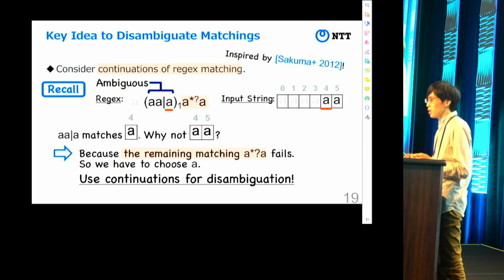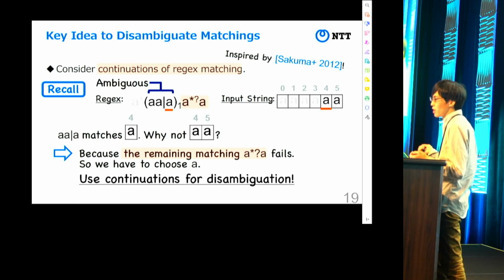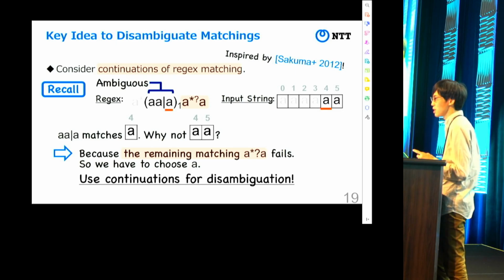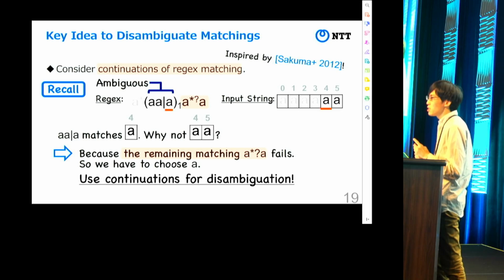That's because if we choose AA, then the remaining matching fails. The remaining matching requires consuming at least one character A, but if we choose AA, then the remaining string is empty, so we cannot consume a character. So we have to choose the sub-expression A. So in this case, we can disambiguate a union by checking the result of the remaining matching, that is, the continuation.